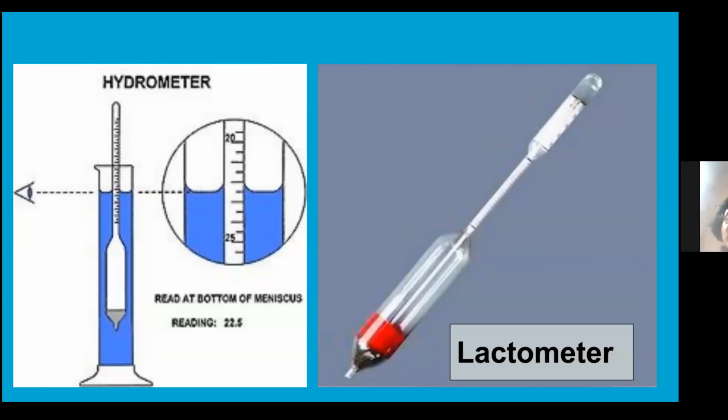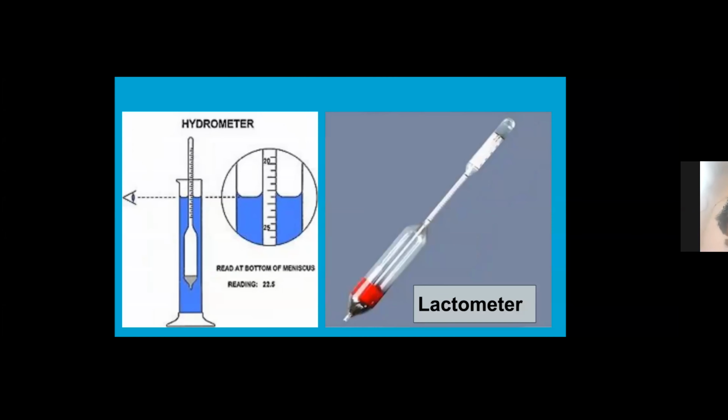Next, we have a device. This also works on the law of flotation, students. This device is called a hydrometer. Okay, this is used to measure the density of a liquid. So you can see that is a liquid filled with blue color. So to find the density of that liquid, we use this device, this machine, called a hydrometer.